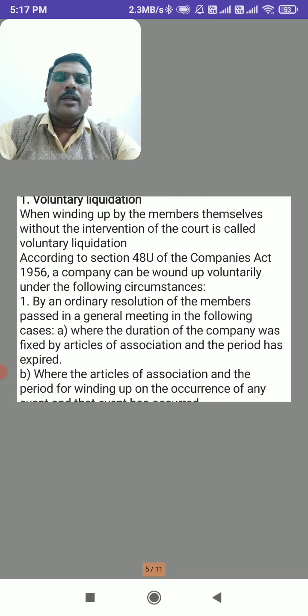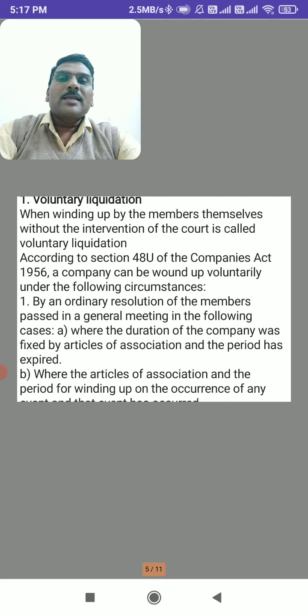According to Section 484 of the Companies Act 1956, a company can be wound up voluntarily under the following circumstances. First, by an ordinary resolution of the members passed in the general meeting.